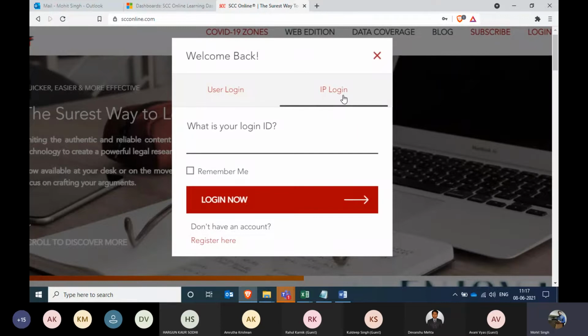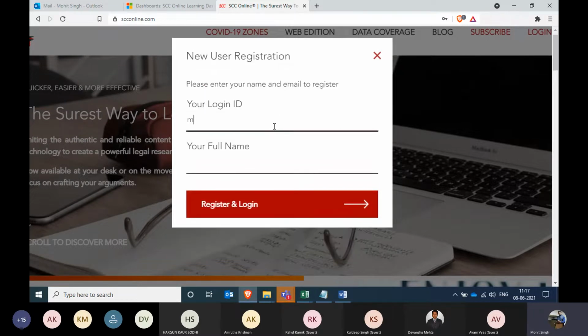I'll just quickly explain this IP login and how to register yourself, and then we'll move forward. As you can see, this is the IP login feature. If you do not see this, then there's been something wrong with your remote access services. So this is mandatory, right? When you are using SCC Online for the first time, you need to register yourself. You click on register over here on the bottom. You put in your login ID, that's your campus email ID or your personal email ID, and you put in your full name and you'll be good to go.